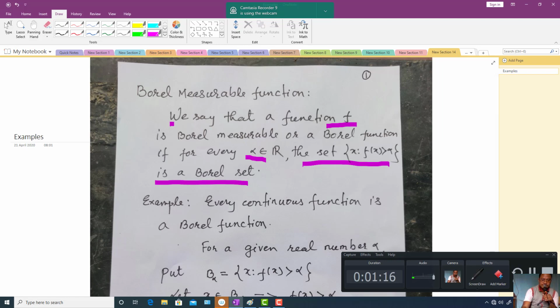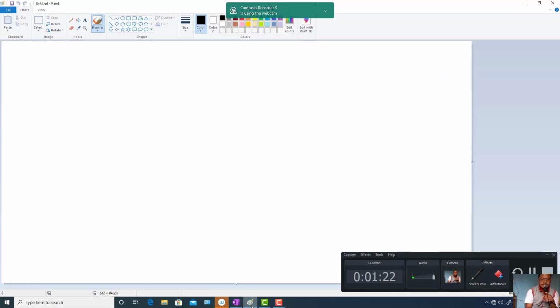all sorts of intervals. Okay, so let me just first recall it. Interval means an interval of this form: [a, b), where a, b are real numbers, and here it is closed and here it is open.